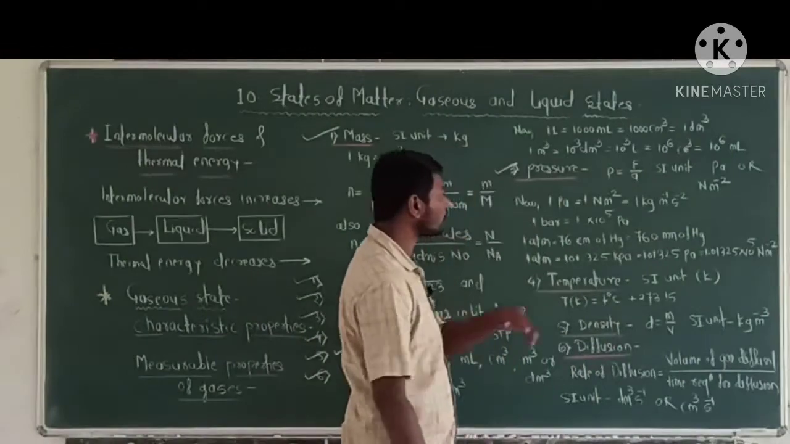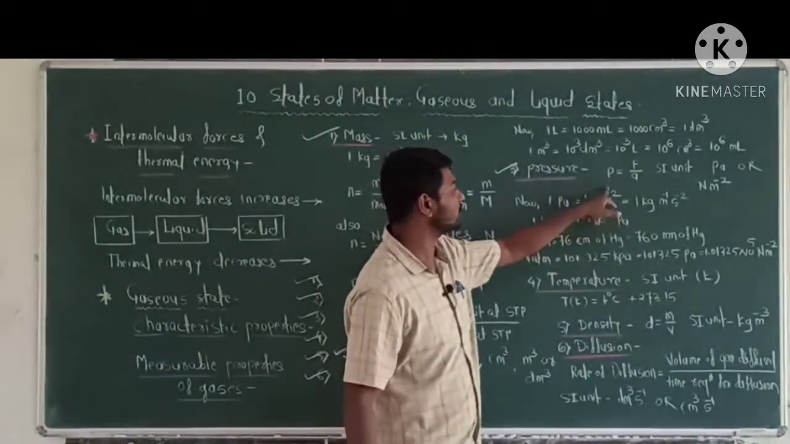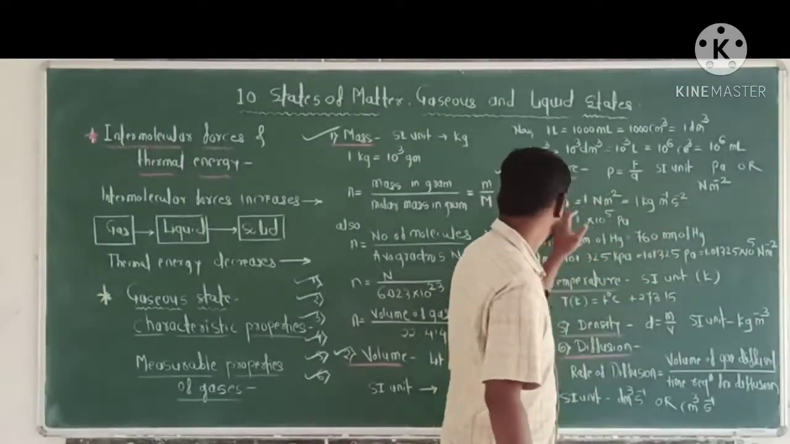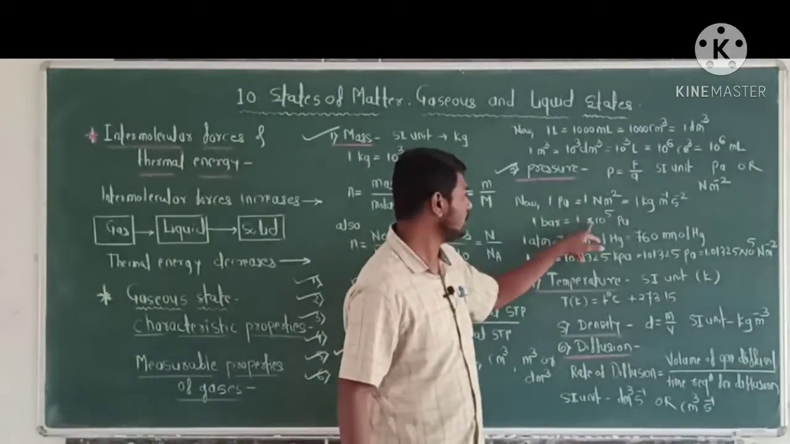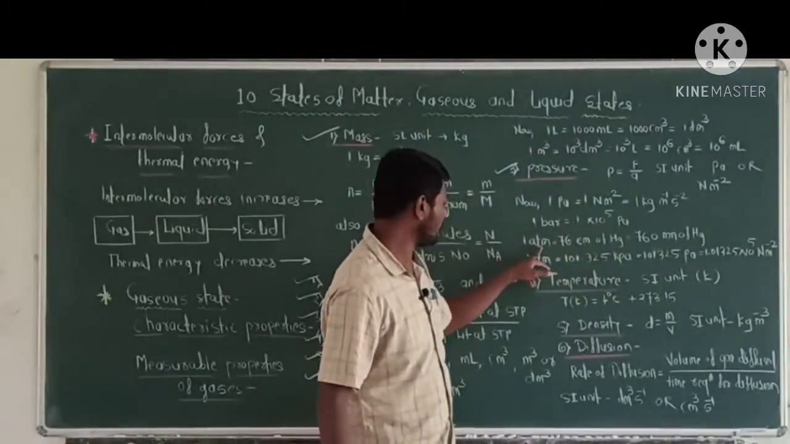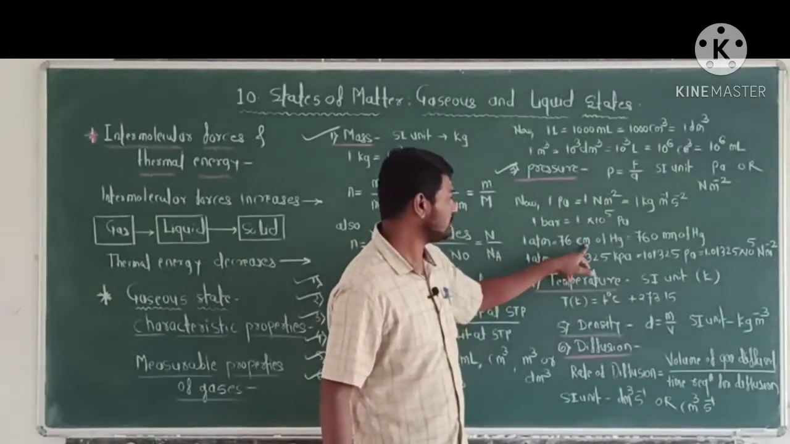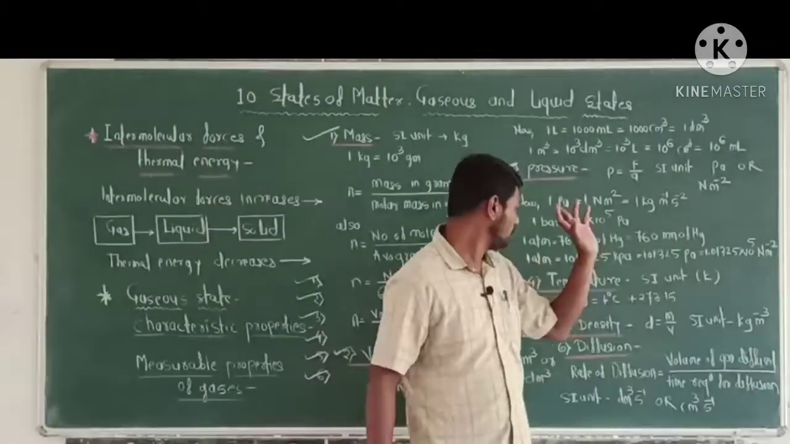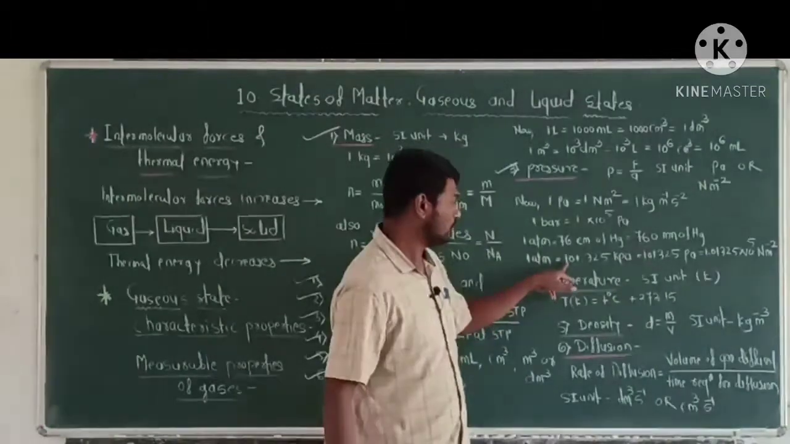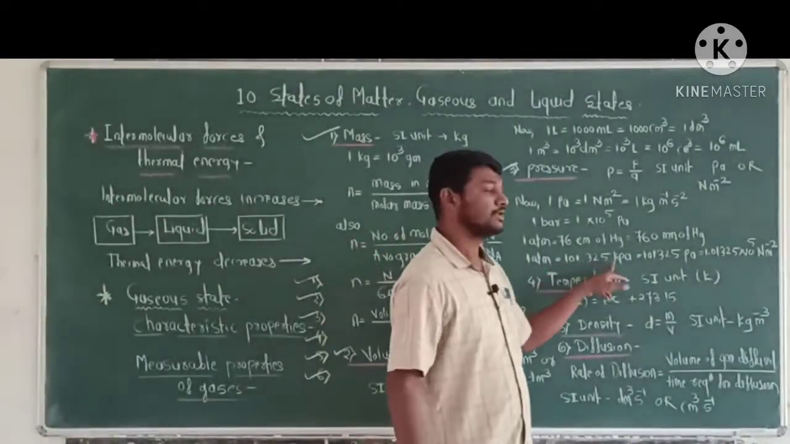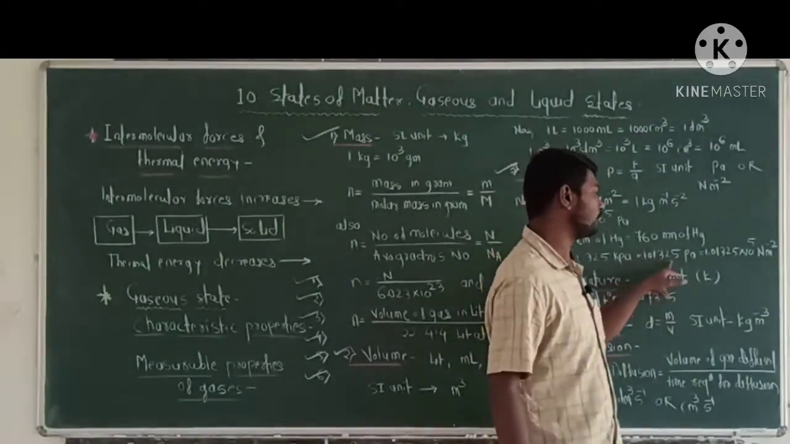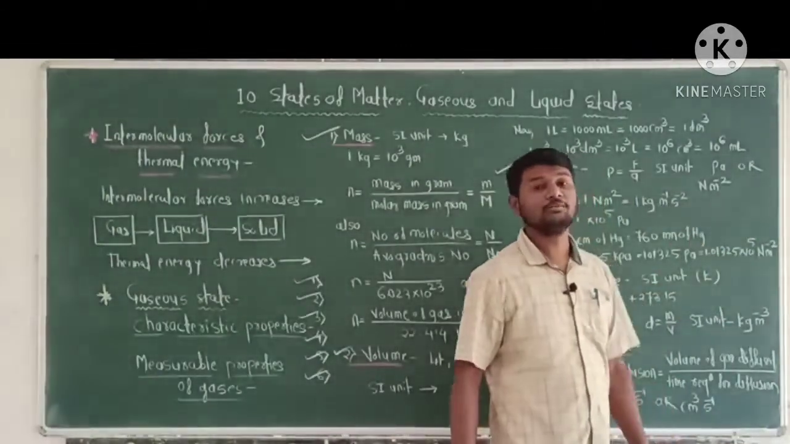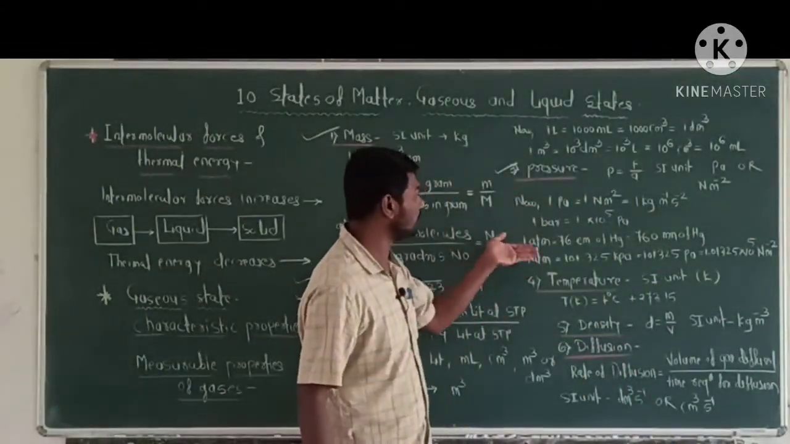Now 1 Pascal is equal to 1 Newton per meter square is equal to 1 kg per meter per second square, and 1 bar is equal to 1 into 10 raised to 5 Pascal. Also 1 atmosphere is equal to 76 centimeter of mercury is equal to 760 millimeter of mercury. Also 1 atmosphere is equal to 101.325 kilopascal is equal to 101.325 pascal is equal to 1.01325 into 10 raised to 5 Newton per meter square. These are the interconversions of units of pressure.